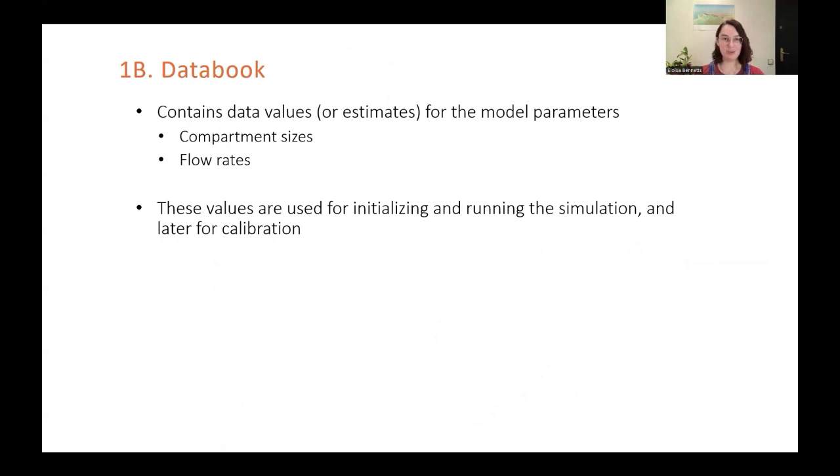And now we fill in the data book. This just contains the data values, which in many cases are just estimates, for the model parameters that we've just defined in the framework. This includes compartment sizes and flow rates. These values will later be used for initializing the model, running the simulation, and then later for calibration.